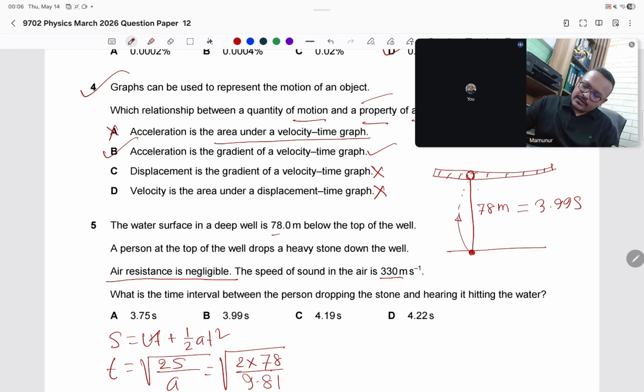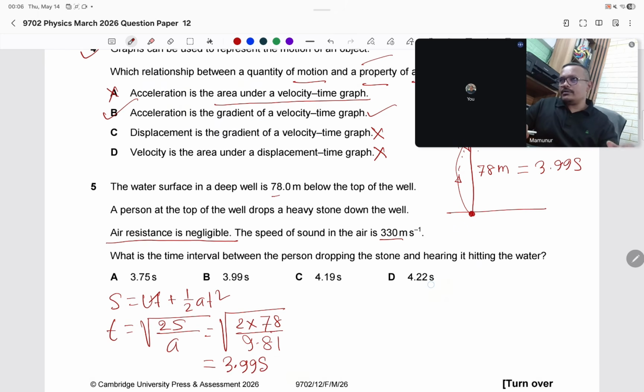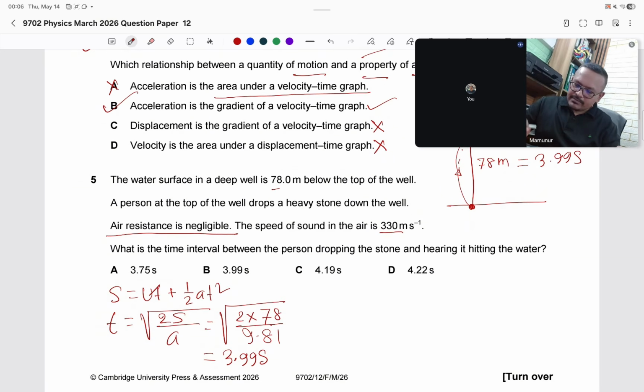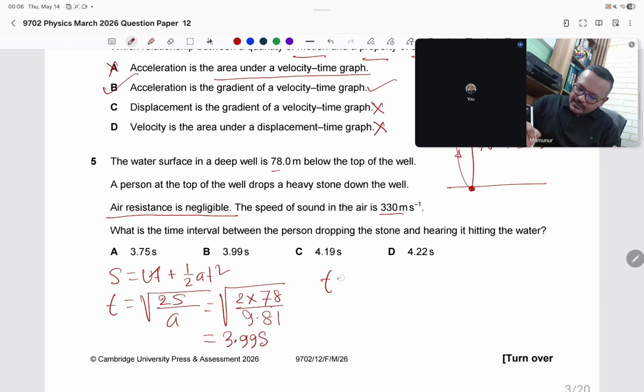Now it's about hearing the sound of the water, which comes back up. The speed of sound in air is given as 330, and with constant speed we can calculate the time. v equals s by t, or s equals vt, so t equals s by v.